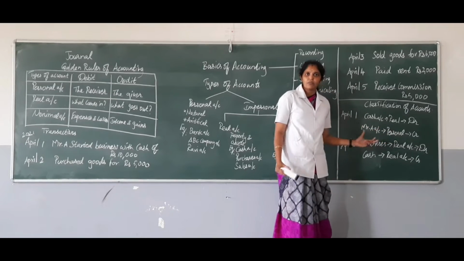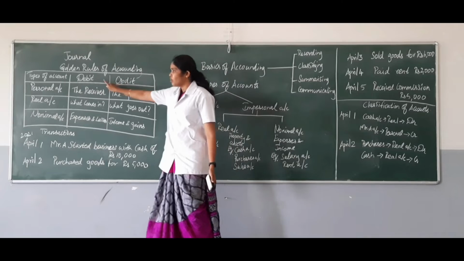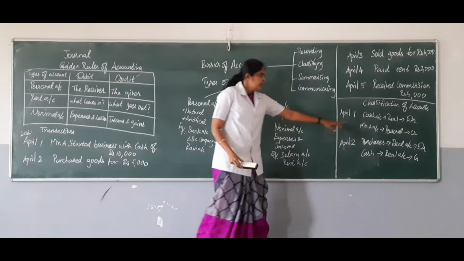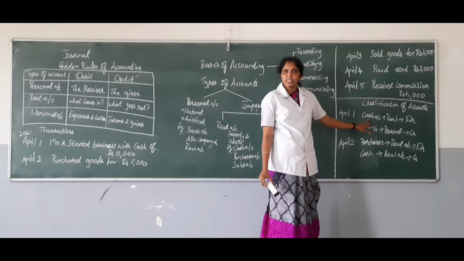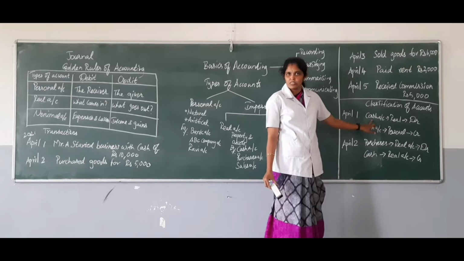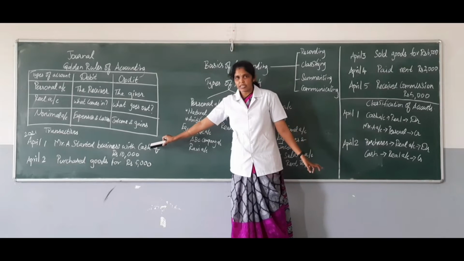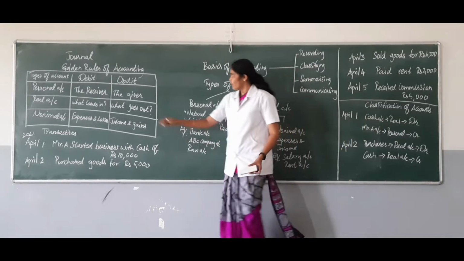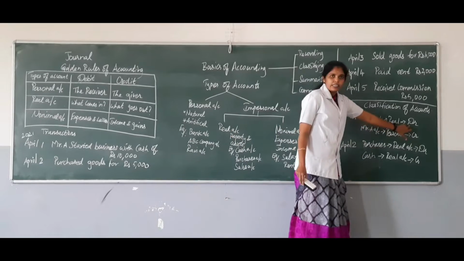Once you have classified whether it is personal, real or nominal, we have to see according to our golden rule whether the account should be debited or credited. Here, cash is coming into the business. So for each and every transaction, according to the business entity concept, we have to enter from the business point of view and not from the owner's point of view. So here, Mr. A is the owner and he is starting a business. For business, cash is coming into the organization. So if it comes in, it should be debited. So you have to simply mark it as DR.